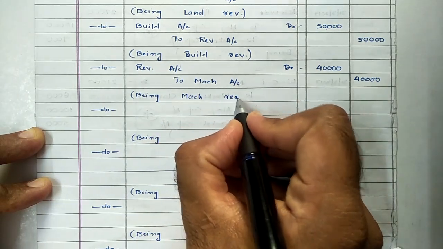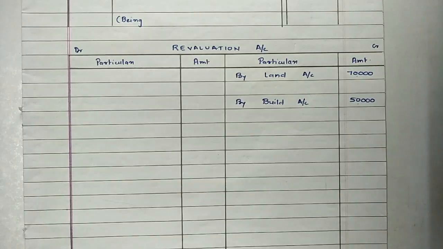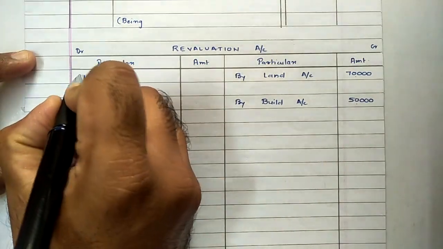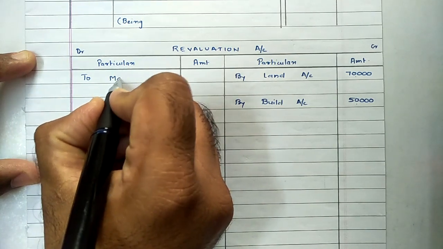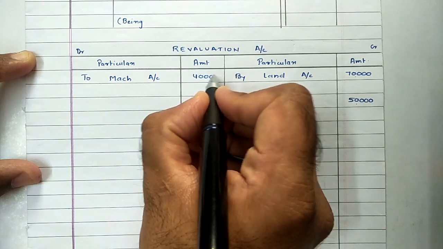Then again posting the same into ledger. Entry is revaluation to machine. So in revaluation account we will be writing to machine account, and amount would be rupees 40,000.